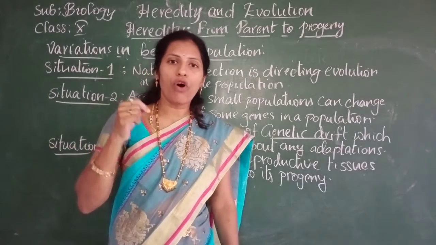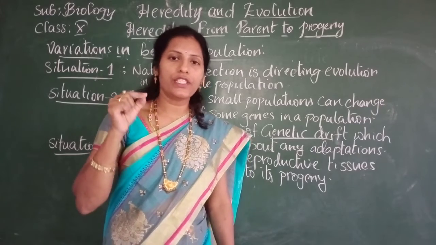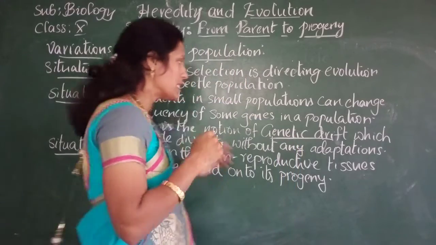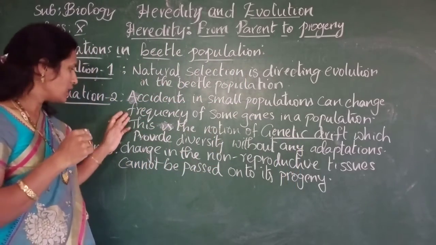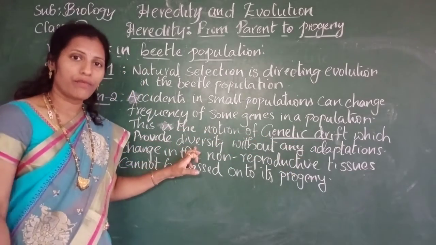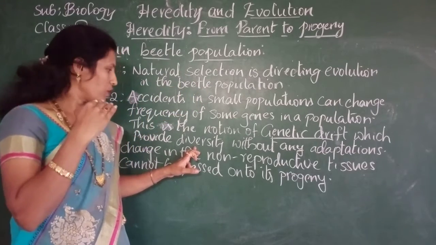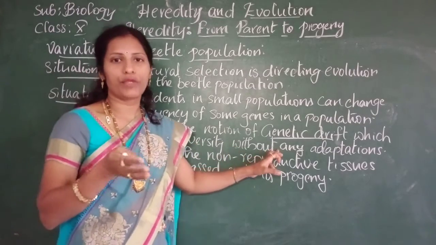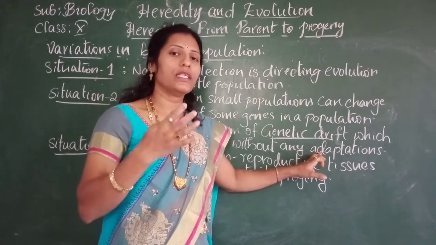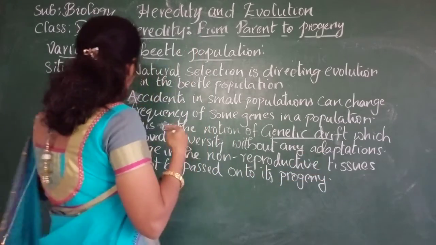Genetic drift means a small change in the frequency of a gene. A small change in the frequency of a gene in small populations is called genetic drift. That means in the second case, because of the accidents, this is the notion of genetic drift which provides diversity. We were seeing red beetles before, but later we are observing more blue beetles. That means it provides diversity without any adaptations. This is not giving any survival advantage. But because of the small accidents, the new colored beetles are surviving in nature. This is the second situation.